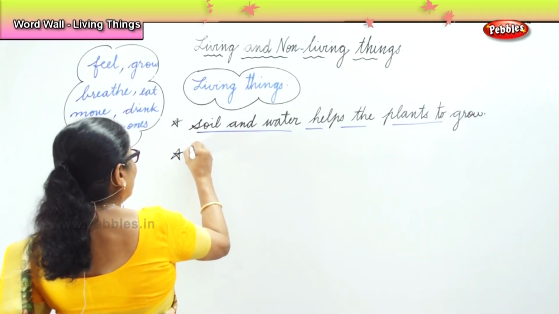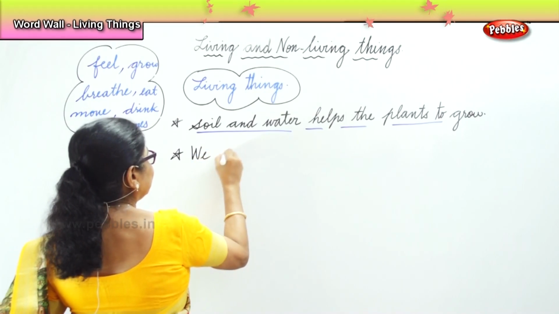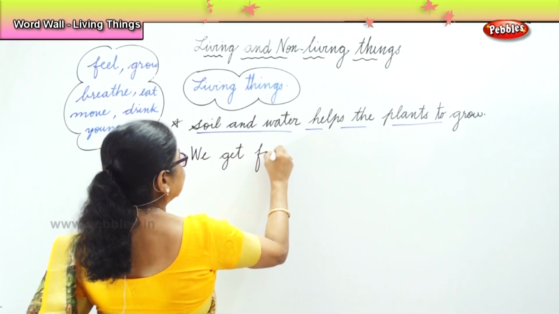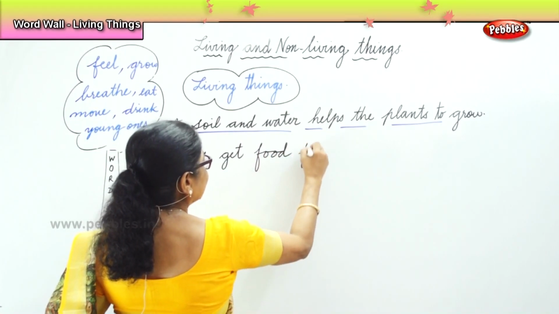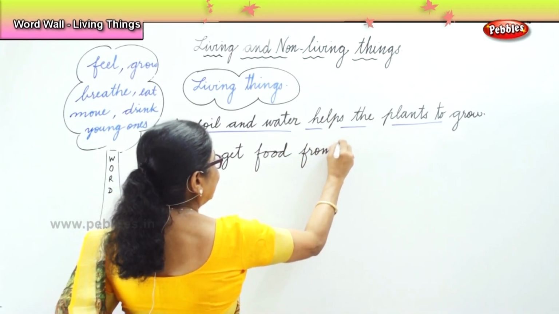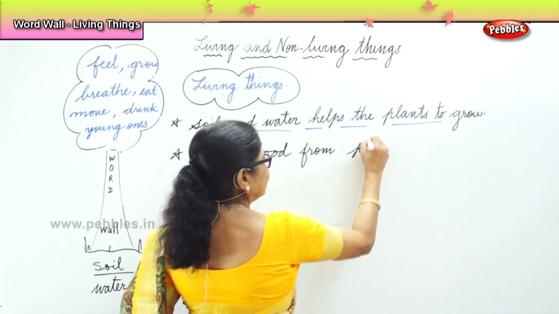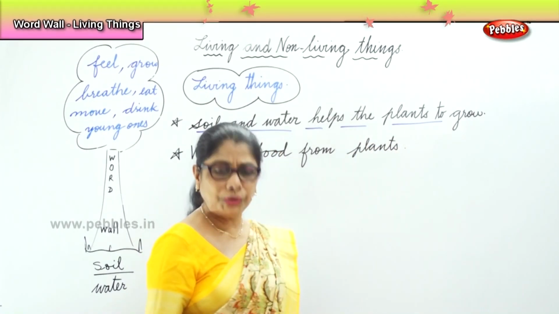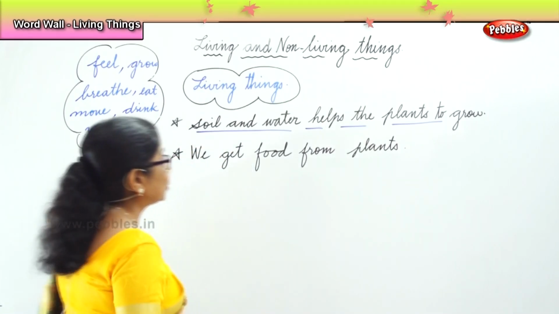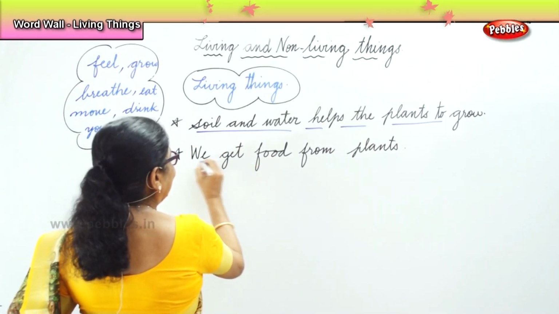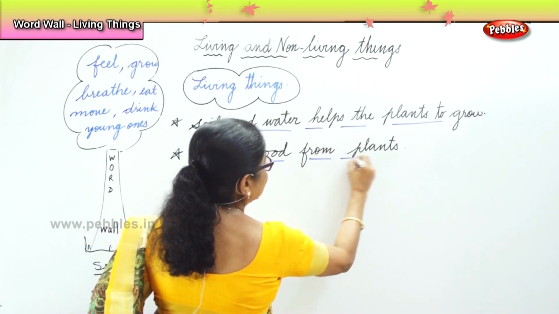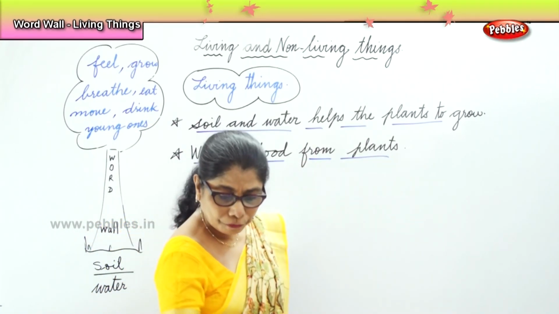Very good. That is another point you need to remember. Soil and water help the plants to grow. We get food from plants.